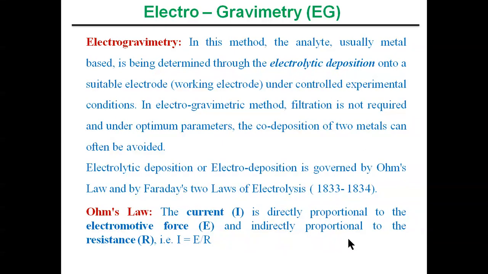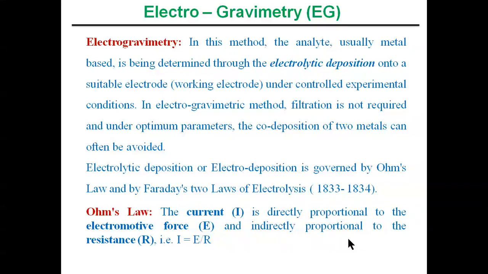Now we are going to see the electroanalytical methods. In the electroanalytical methods, we are going to study in detail the electrogravimetry. Let us see the definition of electrogravimetry.